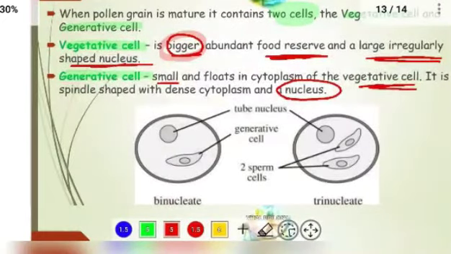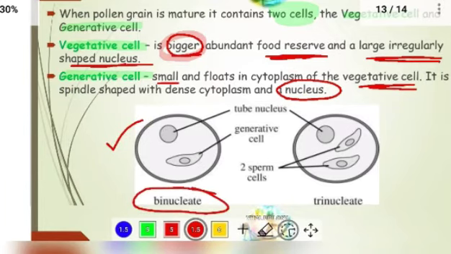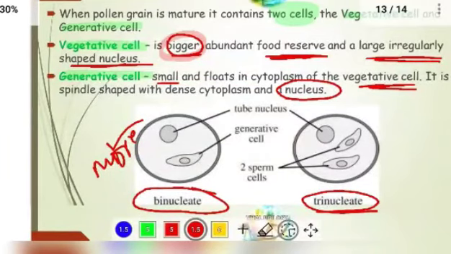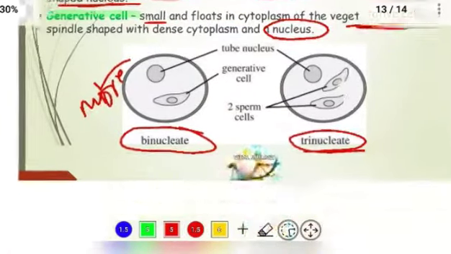In almost all flowering plants, the generative cell is binucleated, with two nuclei only. In some plants a trinucleated generative cell is also seen, but in most flowering plants it is binucleated.